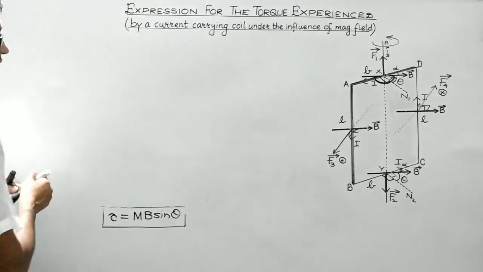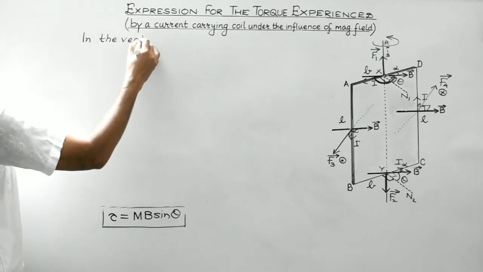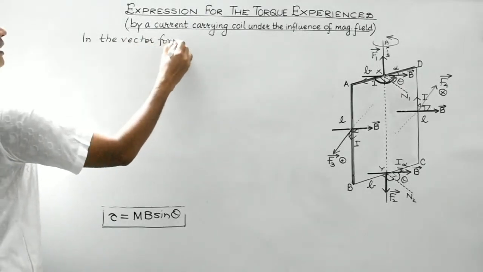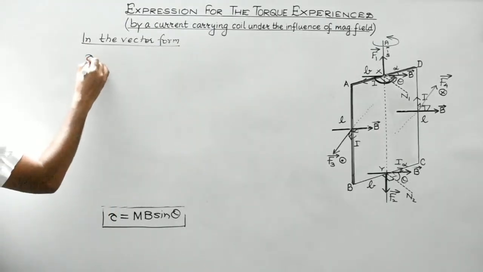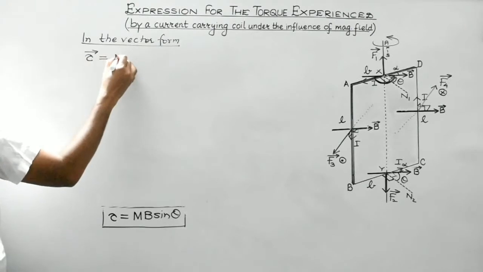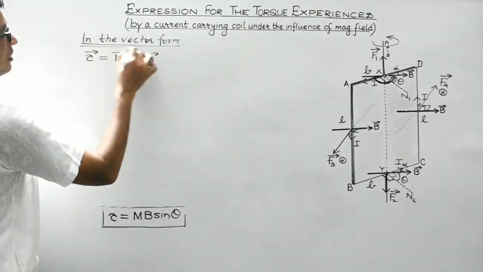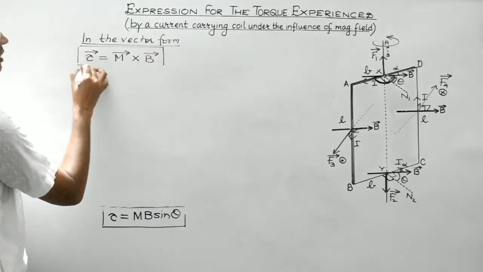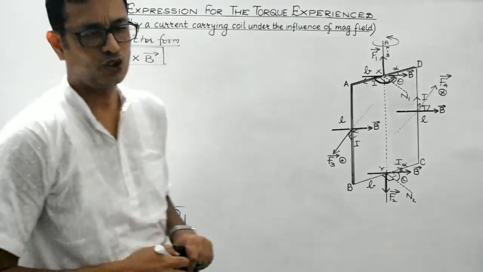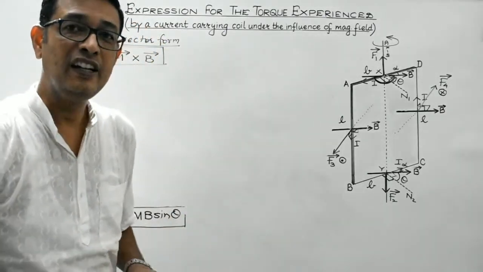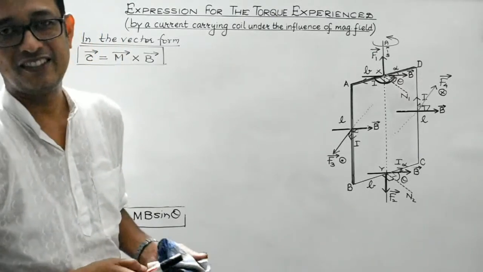Okay, students. In the vector form, we can write torque as M vector cross B vector. This is the cross product, and you are aware, students, the cross product of two vectors is always a vector quantity. So torque obviously is a vector quantity. Actually, it is an axial vector which is directed along the axis.